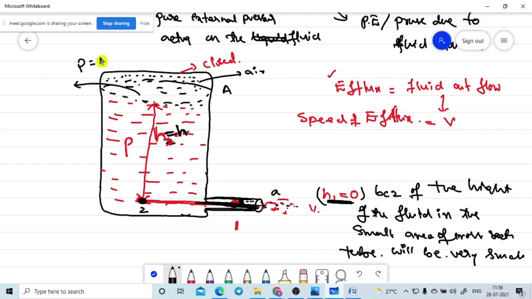P is the pressure due to the air inside the container.